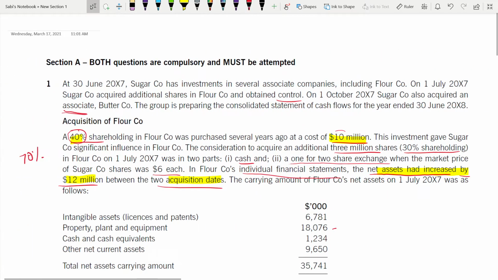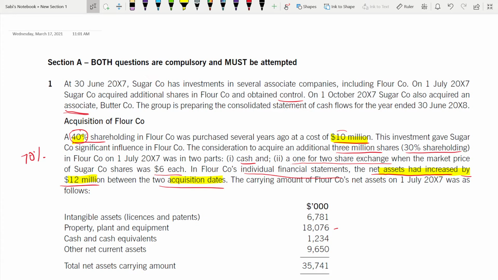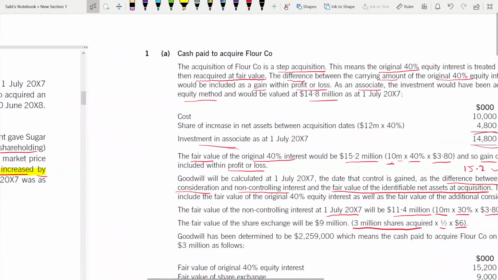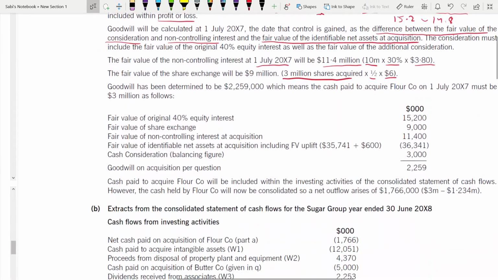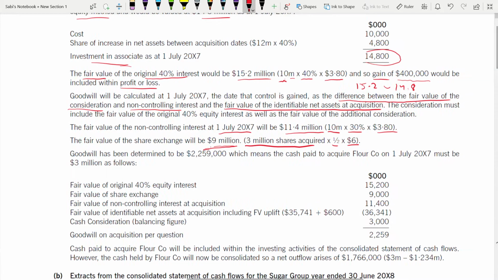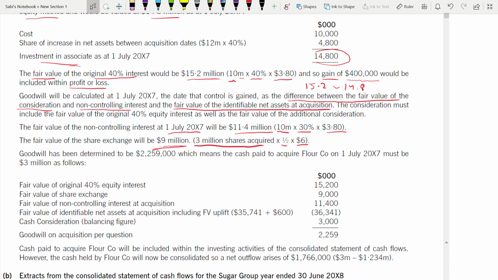Just see here. Into 6, the Sugar company shares' market price. 1 for 2 share exchange. That's the reason. So it is 9 million. Because this also will go in your consideration, right? Consideration is not just cash, it comes as shares also. That's why you have to calculate the fair value of the share exchange also.